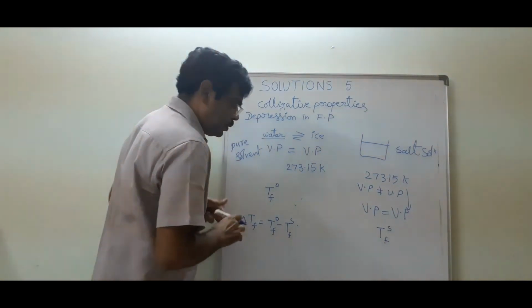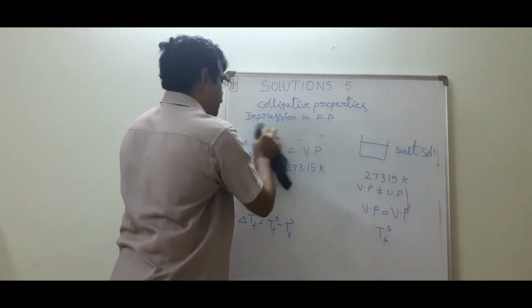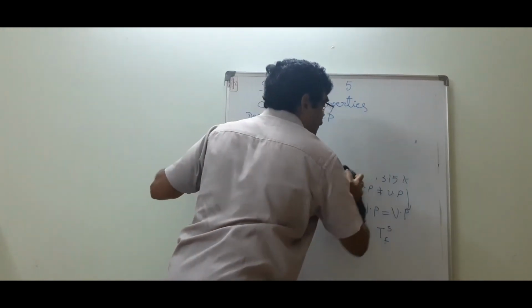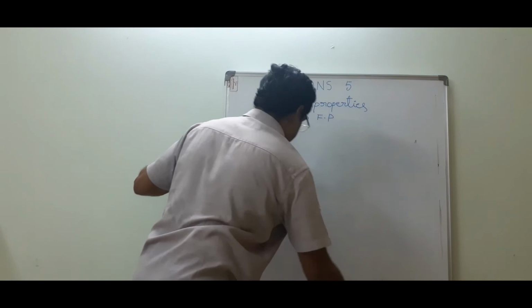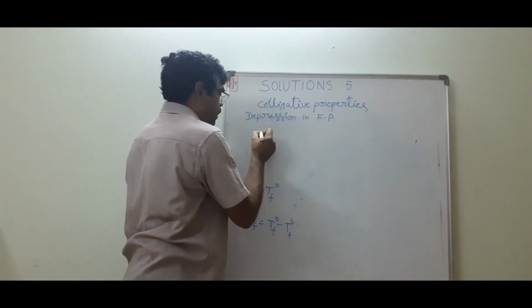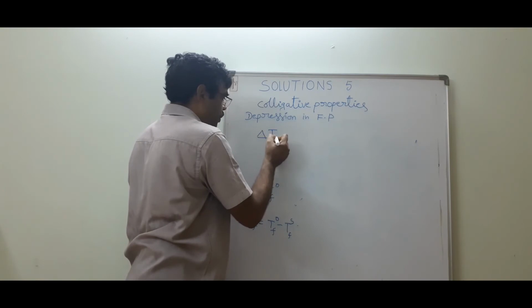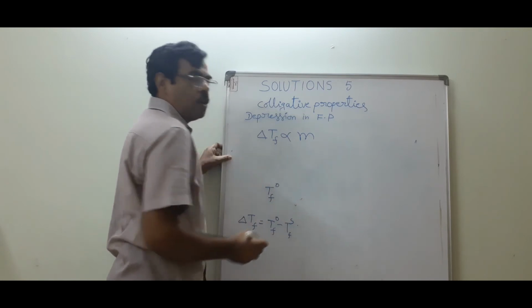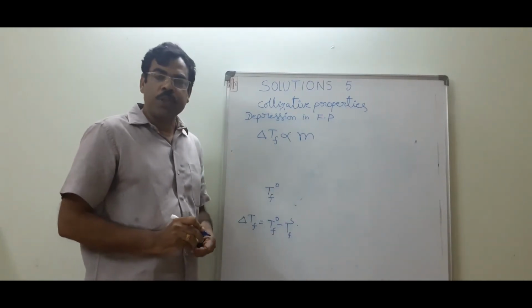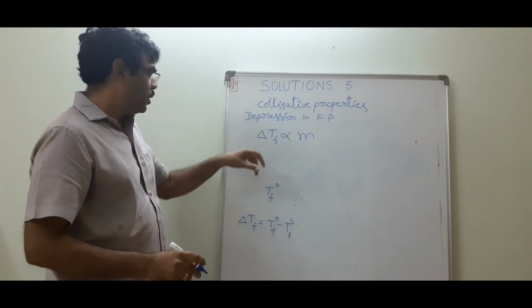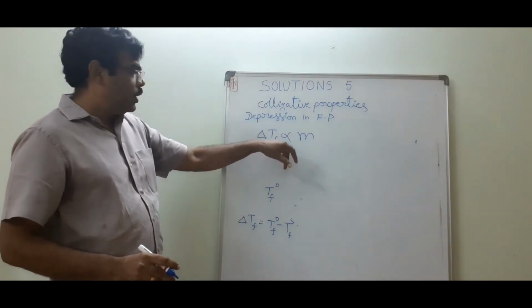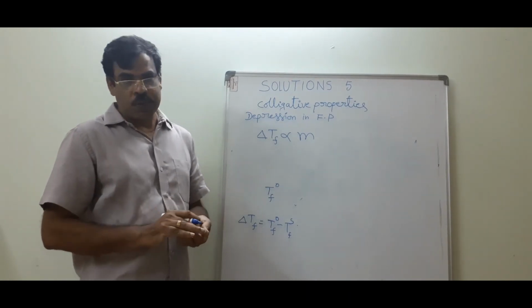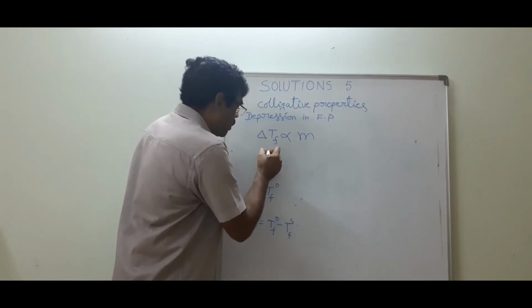From experiments we know that depression in freezing point is directly proportional to the molar concentration of the solute in the solution. Now, removing the proportionality sign, we use a proportionality constant.